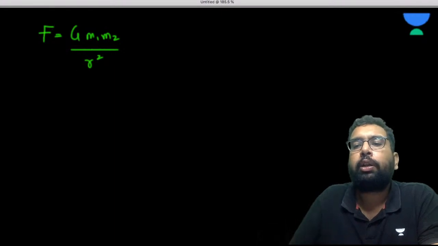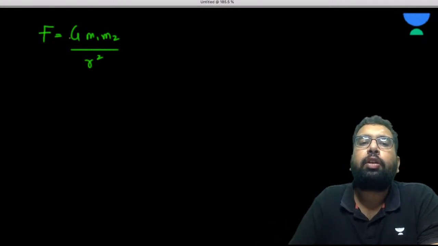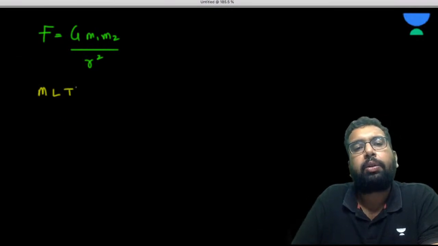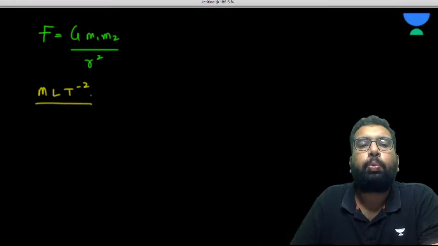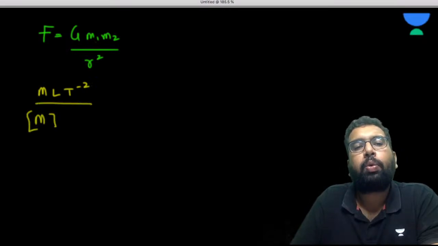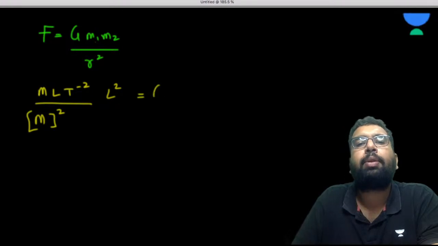From here you need to get the dimension of G. Force is MLT minus 2. m1 and m2 are both masses, so it will be M square, and r square is L square, since r is the distance.